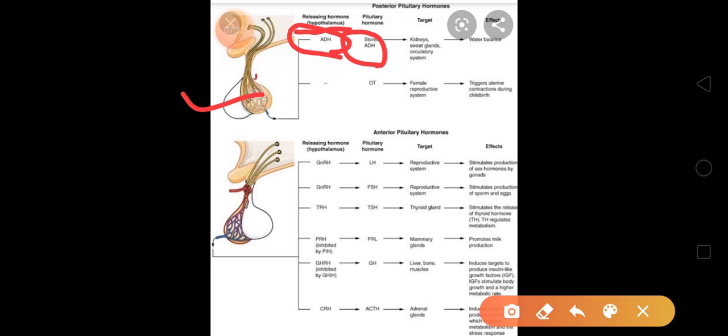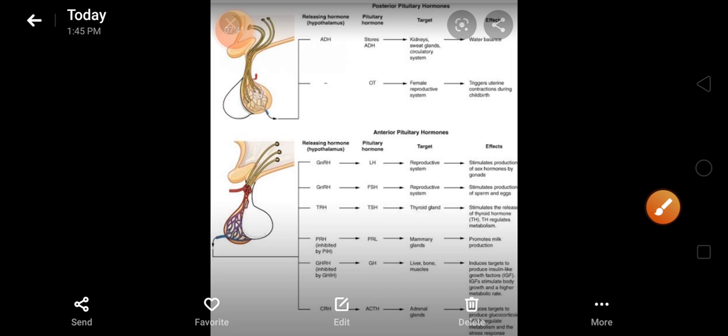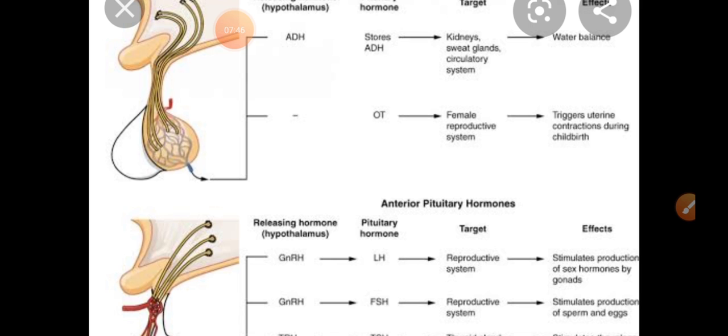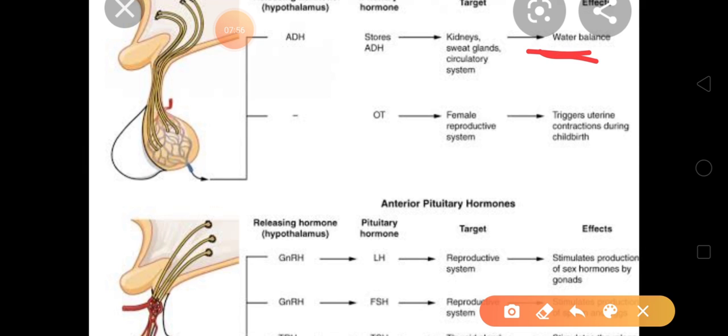What will this ADH do? It will go to the target. What is the target? The target over here is kidney, sweat gland, circulatory system. What exactly the ADH will do is regulate your water balance.